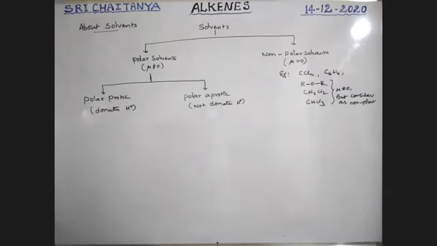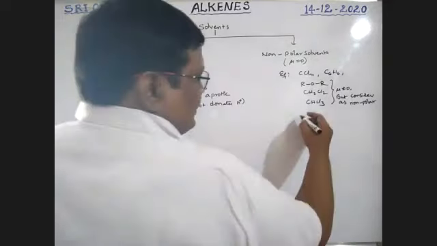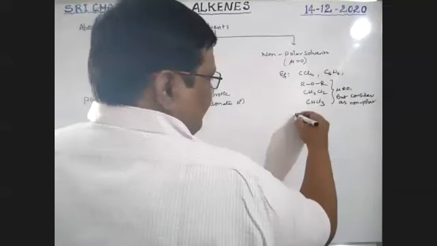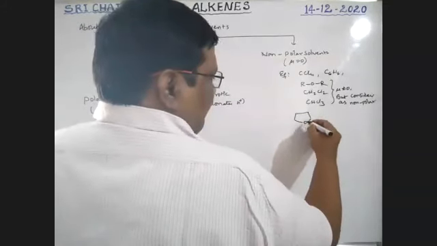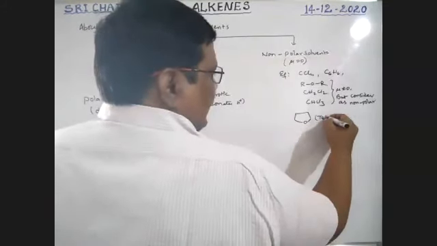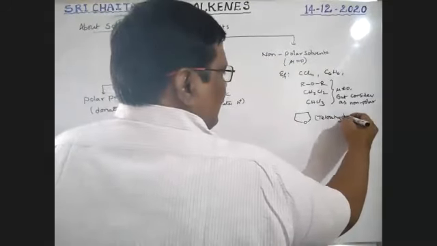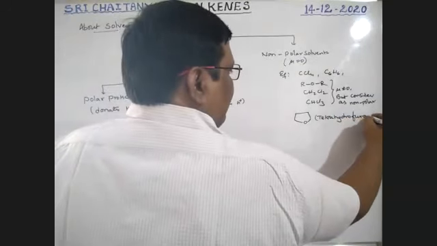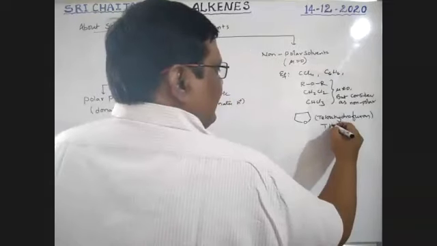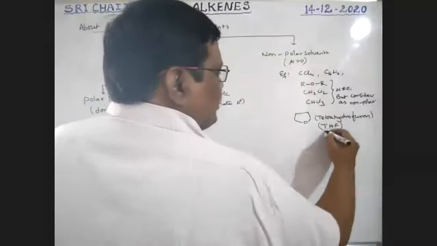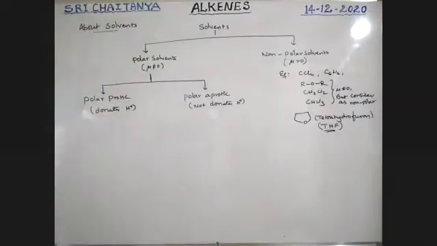Next, that is THF, tetrahydrofuran. This is the shortcut we frequently use.